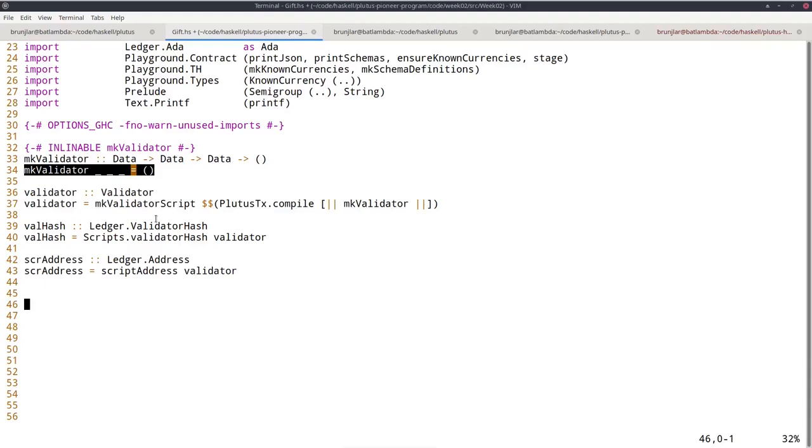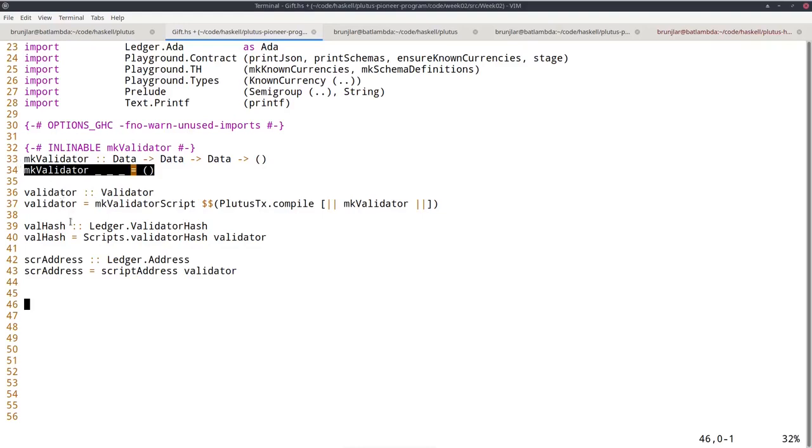The rest you will see in this form is very similar in all Plutus code: how to take this Haskell function that gives the business logic of validation and turn it into an actual validator by compiling it to Plutus core script, and then how to take that validator and turn it into a validator hash or an address. So this is just boilerplate. The only interesting line is line 34.